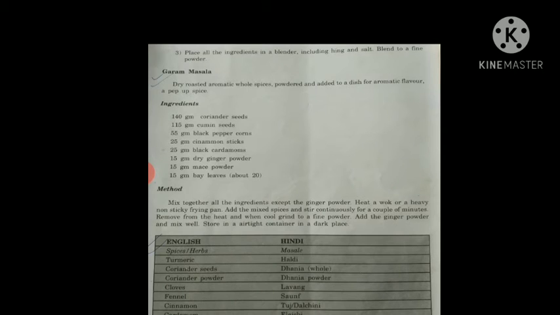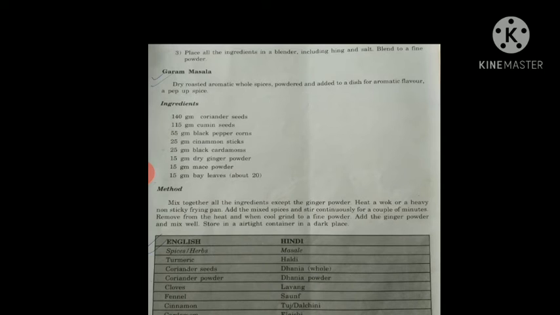Once it is fried, place all the ingredients in a blender and blend it very well, and then add the remaining hing, and you can use the salt at that time also, or you can leave the curry powder or curry masala plain itself, and later on you can add the salt once you are making the dish.